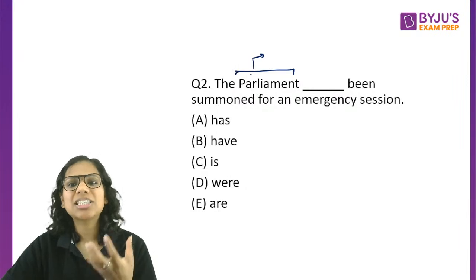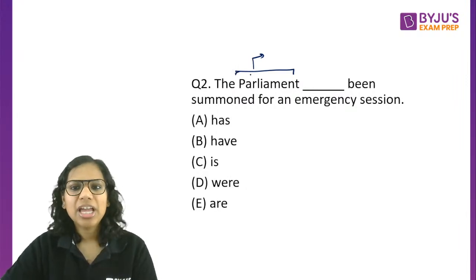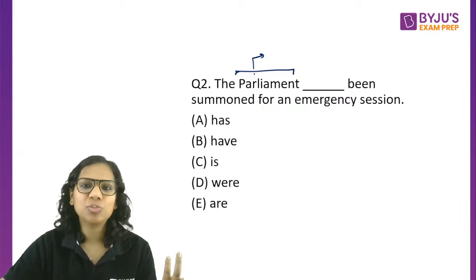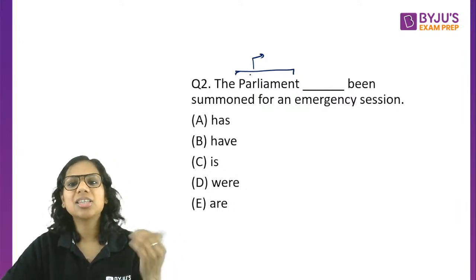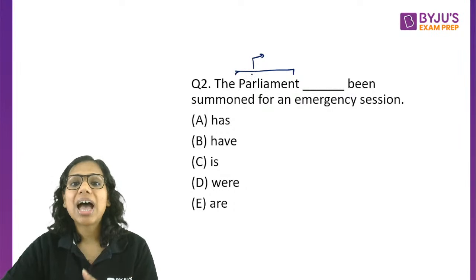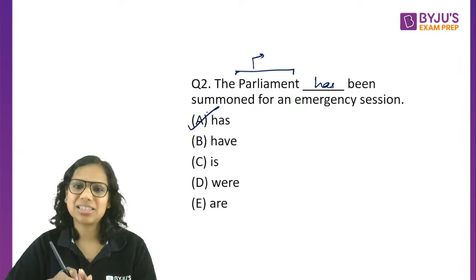The parliament has been summoned as one whole group, and not separately. Let's say that some members have been summoned, some haven't been, or let's say there is some disagreement, so only those who agree on a particular matter have been summoned. That's not the case. The parliament as a group has been summoned because it's acting as one whole. It will still be has.